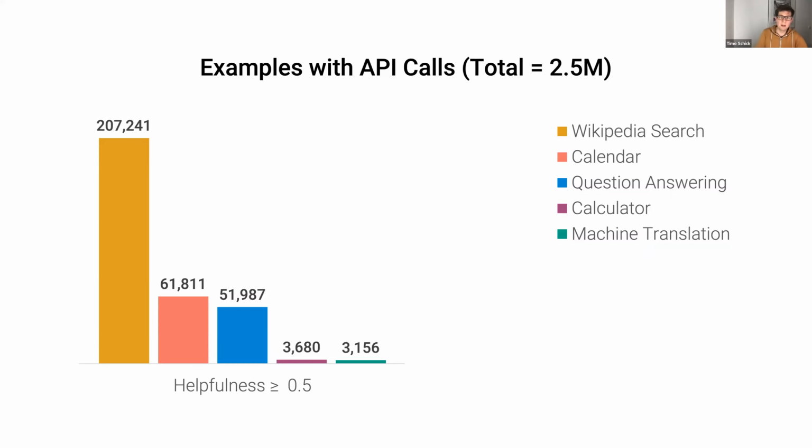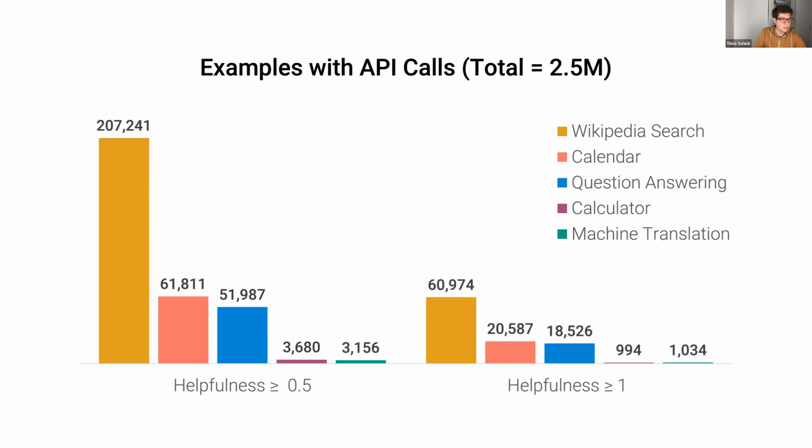We also looked at what happens if you increase that helpfulness score, or the threshold, to 1. In that case, we get the numbers shown here. And so based on those plots, what we ultimately decided to do is to use a helpfulness threshold of 1 for the Wikipedia search, calendar, and question answering system, and a threshold of 0.5 for the other two tools, just to make sure that we have a certain amount of examples for those.